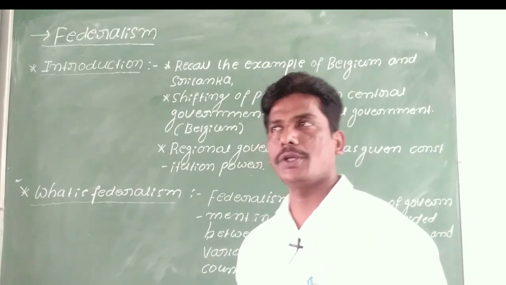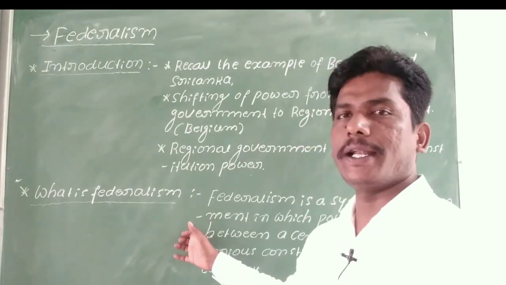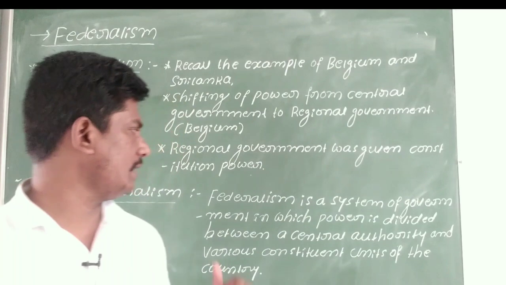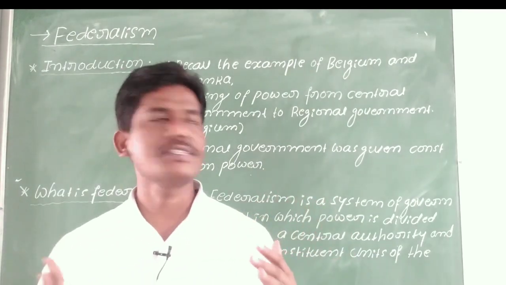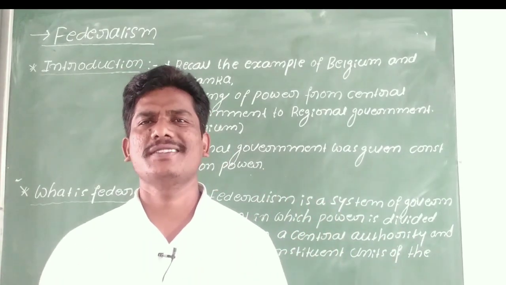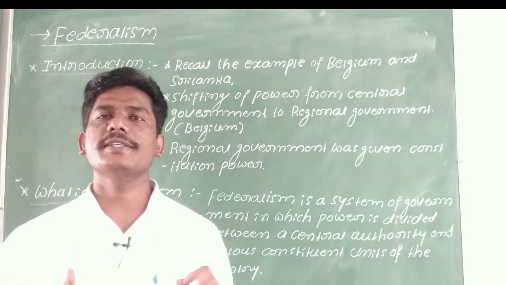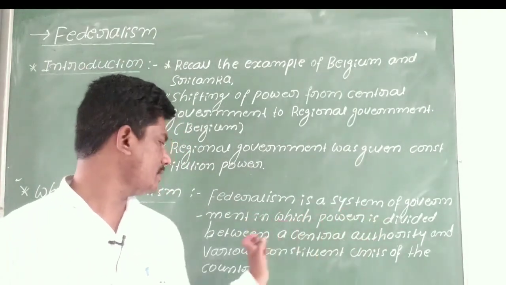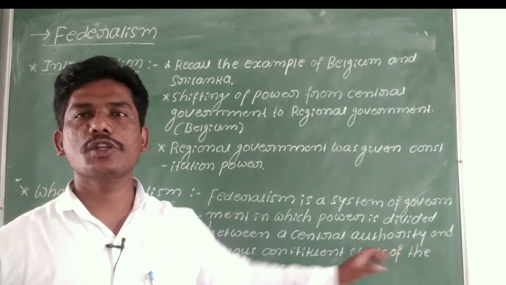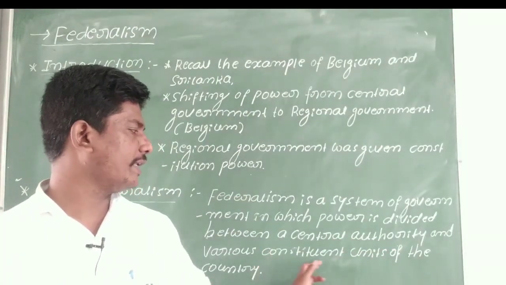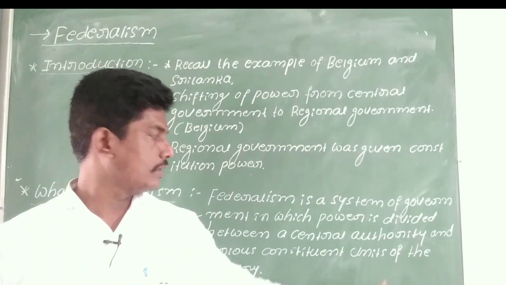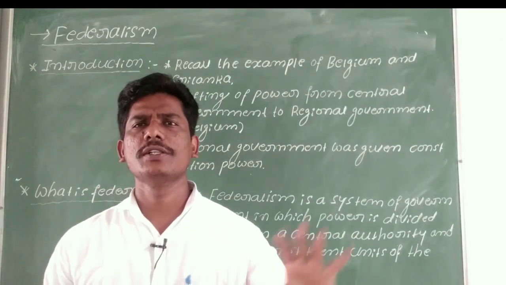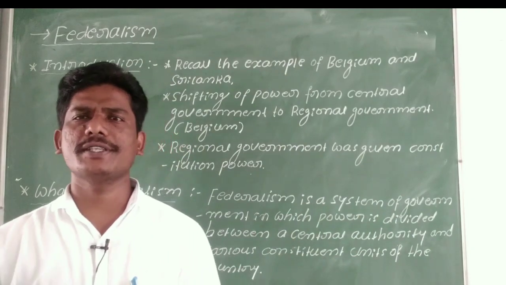Now let us begin with the definition of federalism. What is federalism? Federalism is a system of government. Simple definition: federalism is a system of government in which the power is divided between the central authority and various constituent units of the country. So, the vertical division of power sharing.